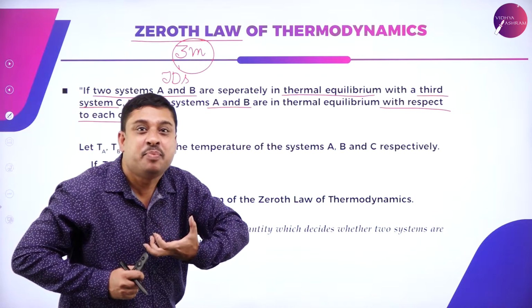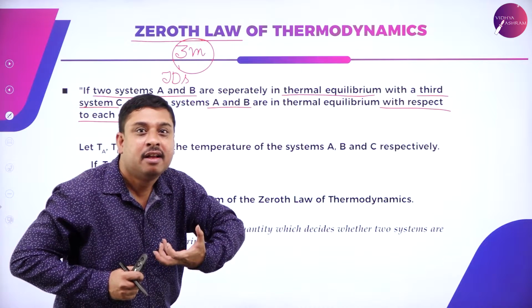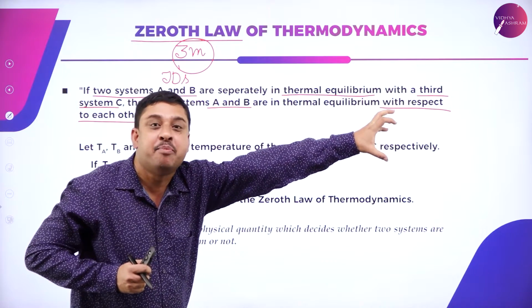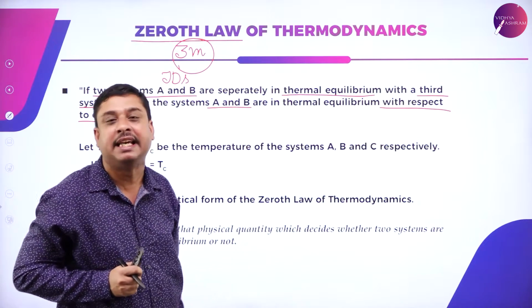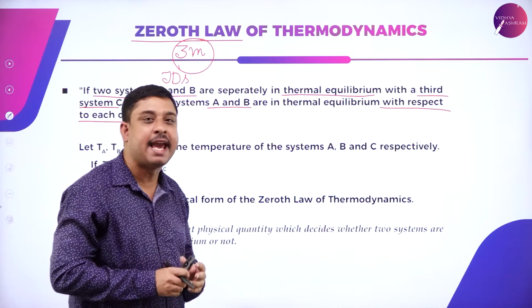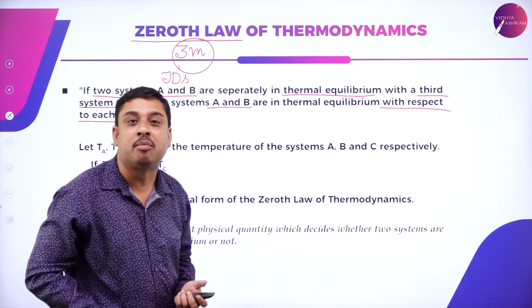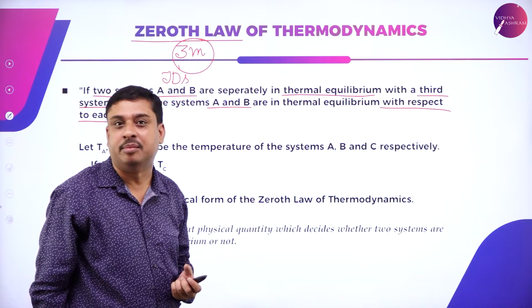A system temperature, if it is the same as the surrounding temperature, then you say there is thermal equilibrium.